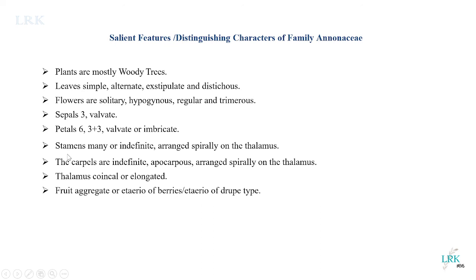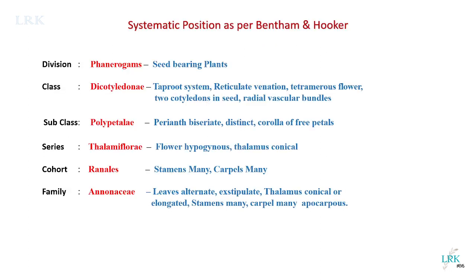Stamens are many, indefinite in number, arranged spirally on the thalamus. The carpels are indefinite, apocarpous in condition, arranged spirally on the thalamus. Thalamus is conical or elongated. Fruit is an aggregate of berries. So these are the salient features of this family.